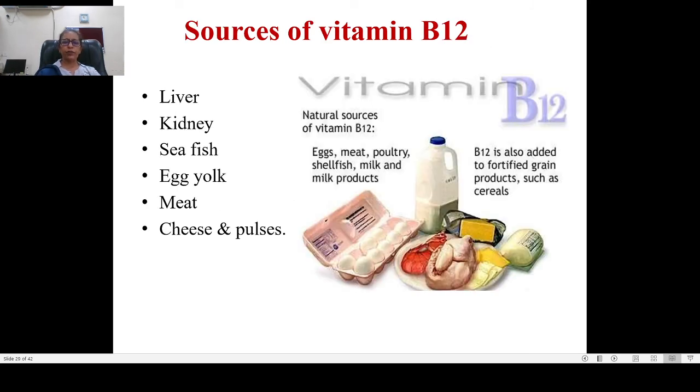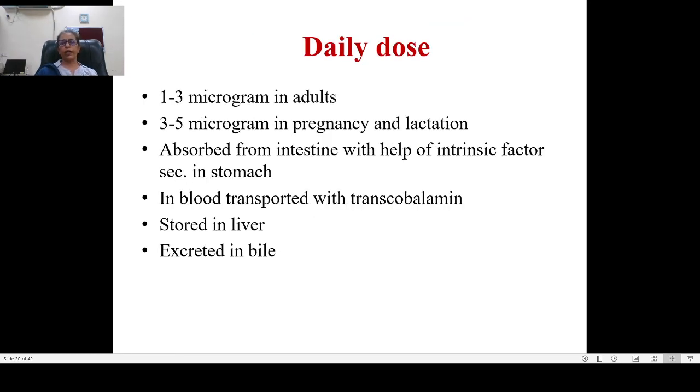What are the different sources of vitamin B12? The natural sources of vitamin B12 are egg, meat, poultry, shellfish, milk and milk products. B12 is also added to fortified grains such as cereals, pulses, etc. Now the daily dose is 1 to 3 micrograms in adults. In pregnancy, the requirement is increased and it is 3 to 5 micrograms in pregnancy and lactation.